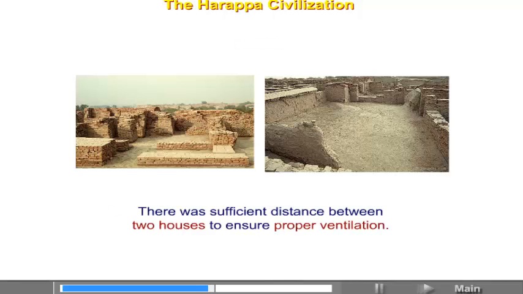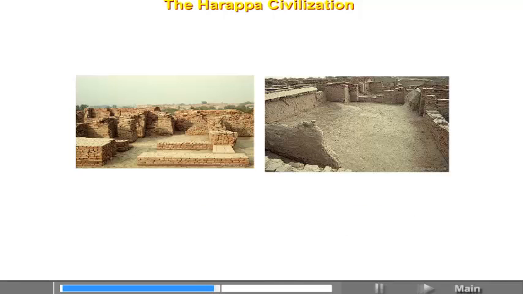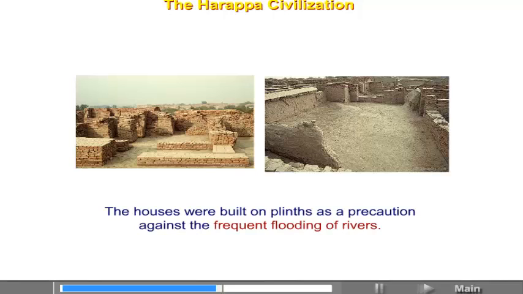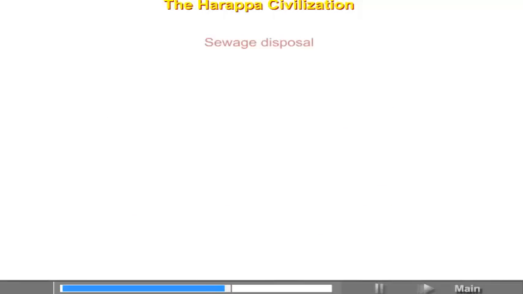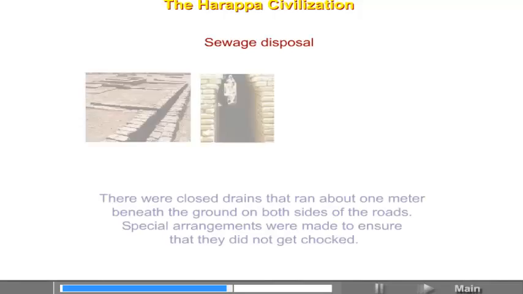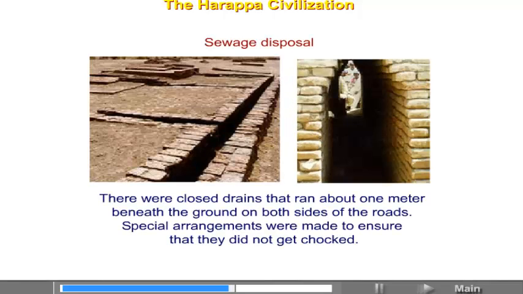There was sufficient distance between two houses to ensure proper ventilation. The houses were built on plinths as a precaution against the frequent flooding of rivers. Sewage disposal. There were closed drains that ran about 1 meter beneath the ground on both sides of the roads.